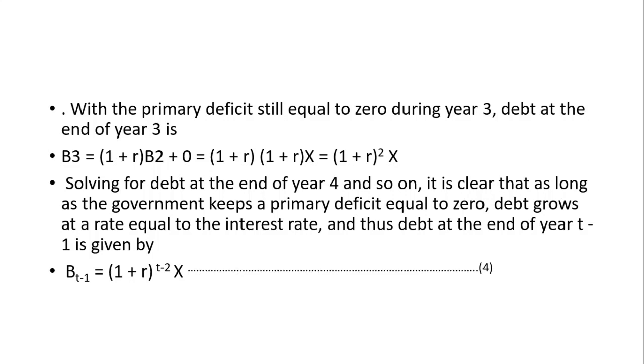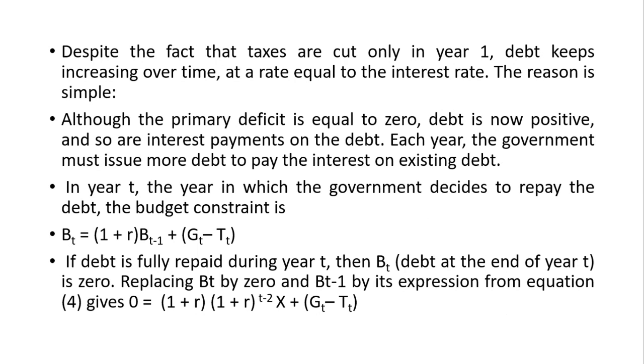That is, at the end of year T minus 1, the debt that is accumulated is X, then the interest rate that is charged for 1, 2, 3, etc., up to T minus 2. And despite the fact that taxes are cut only in year one, debt keeps increasing over time. Why? Because the government has to pay an interest rate. The reason is simple. Although primary deficit is equal to zero, debt is now positive, and so are interest payments on the debt. Each year, the government must issue more debt to pay the interest on the existing debt.